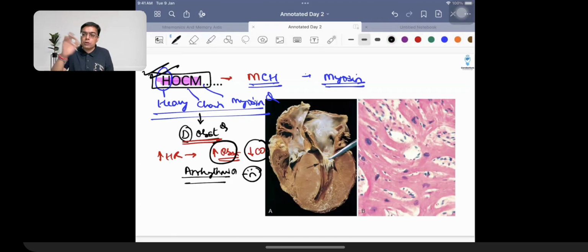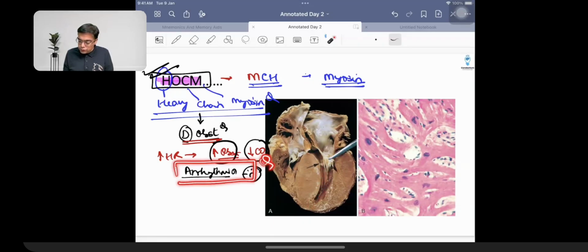A young athlete collapses on the field and dies. On autopsy, he is going to be having a heart which is going to be having the presence of a banana-like ventricular cavity. Or the question is going to be talking about the fact the patient is going to be having asymmetrical ventricular septal hypertrophy. And what is going to be the cause of death of this patient? The cause of death of this patient is going to be the presence of arrhythmia.